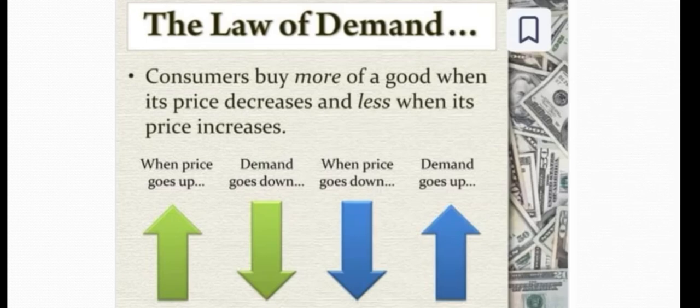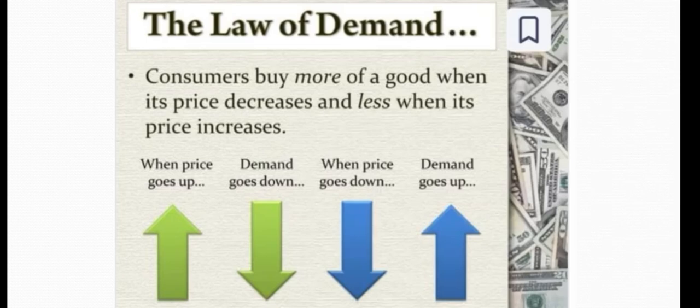See, there are four arrows. The first arrow shows when price goes up. When price goes up, the next arrow shows demand goes down. When the price of particular goods and services goes up, consumers' demand goes down, meaning consumers cannot buy more goods and services. They demand as per their need. They don't want to demand more goods and services when the price goes up.